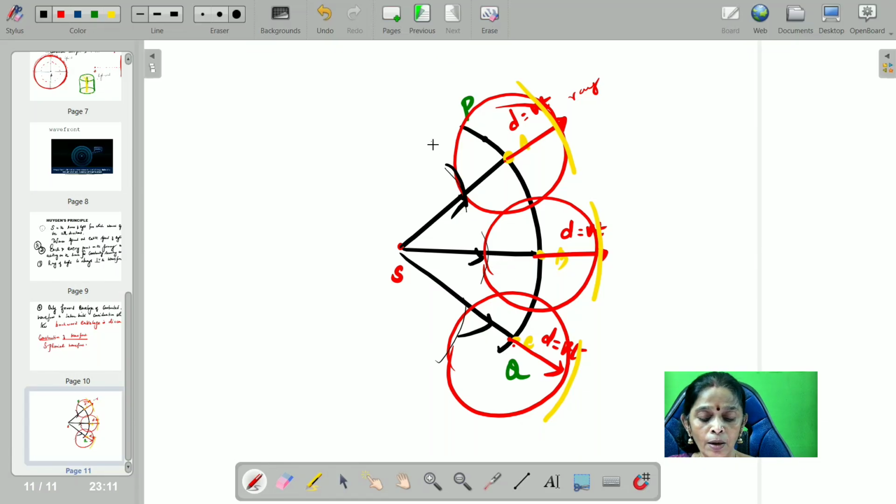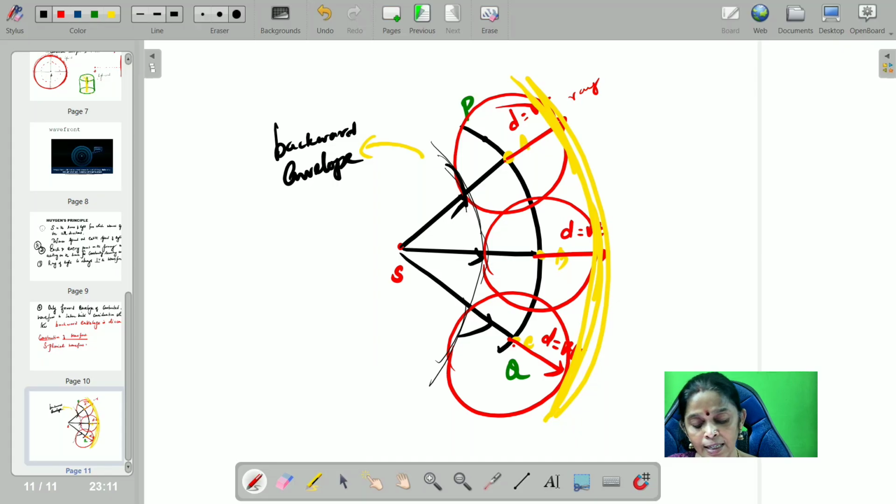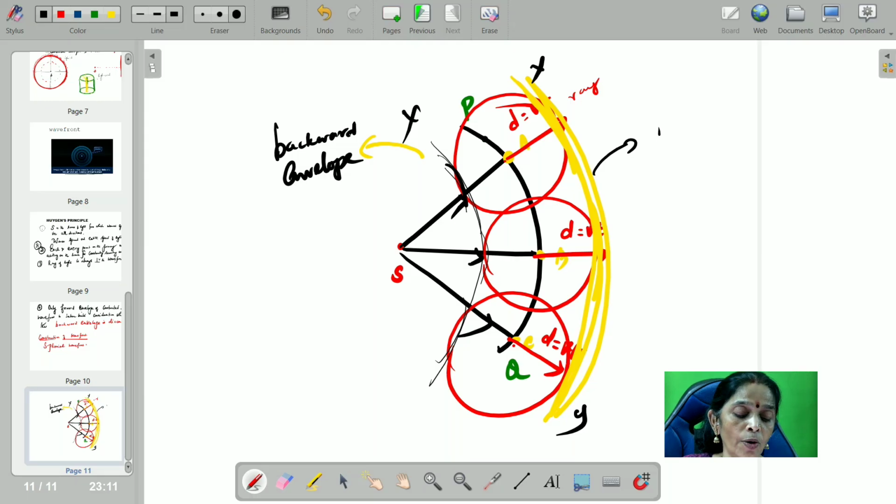After drawing back and front, join all the tangents. You can see here, by joining all the tangents, you get two envelopes. But according to Huygens' principle, the backward envelope is discarded, as energy cannot flow backwards. Only the forward envelope is taken into consideration. Therefore, XY is the forward envelope.